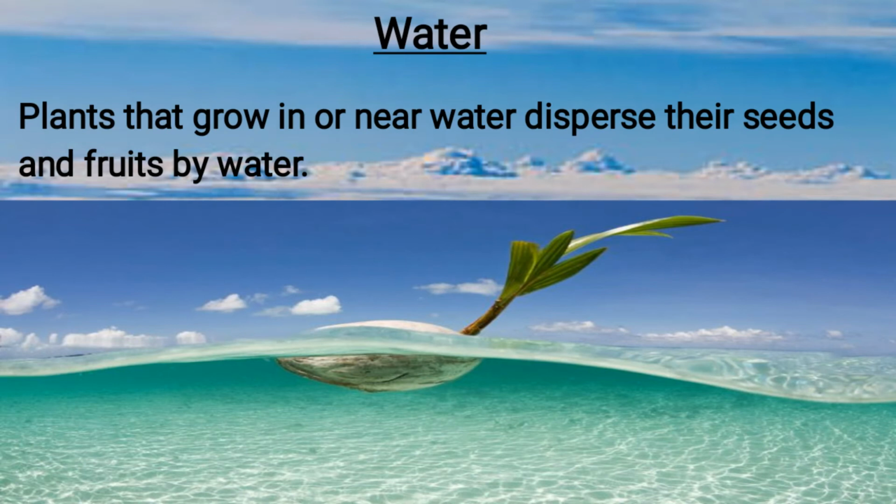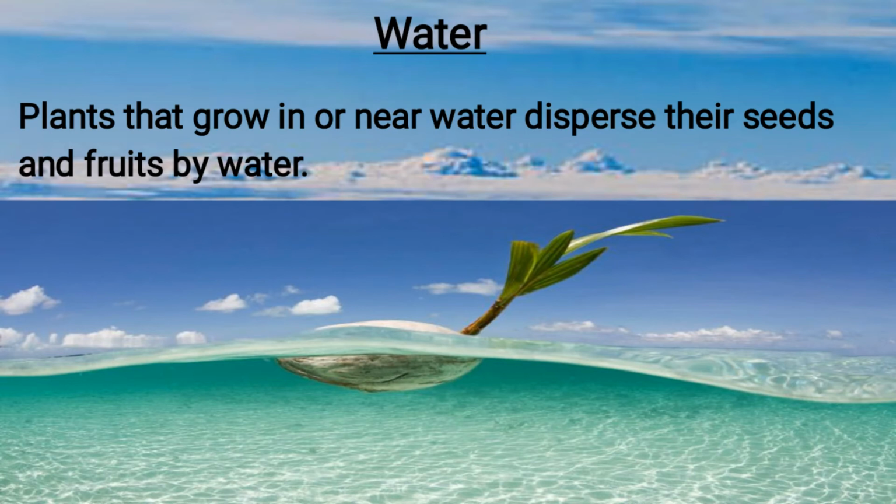Water. Plants that grow in or near water disperse their seeds and fruits by water. Means when the parent plant separates its seed, some seeds can grow in the water and they will produce a new baby plant.